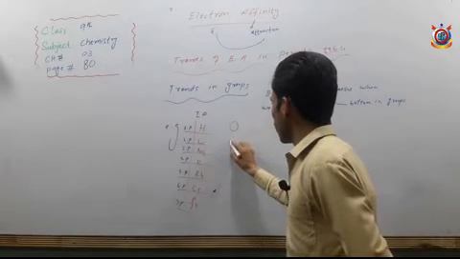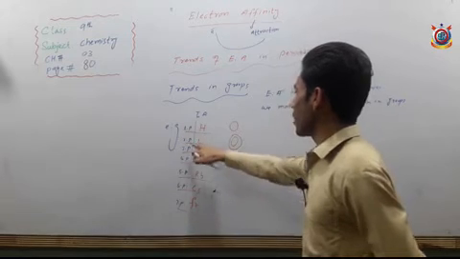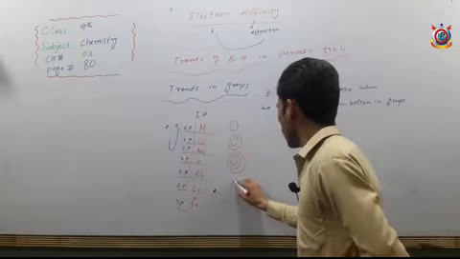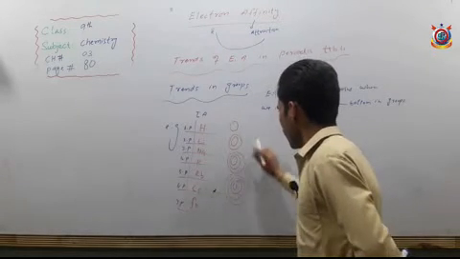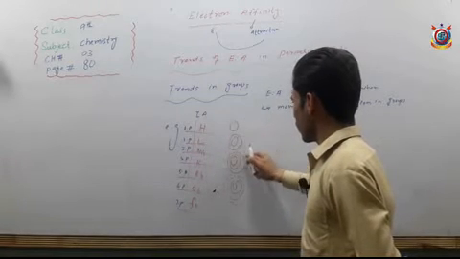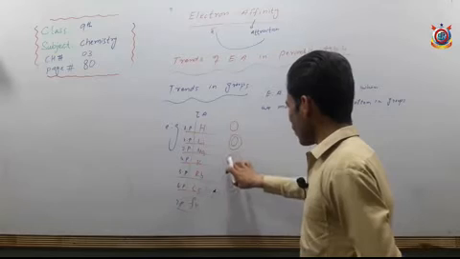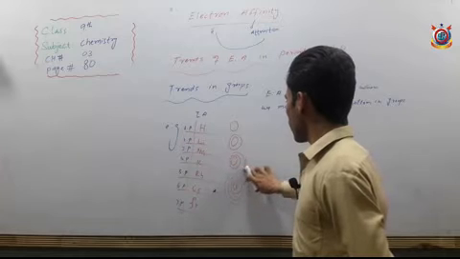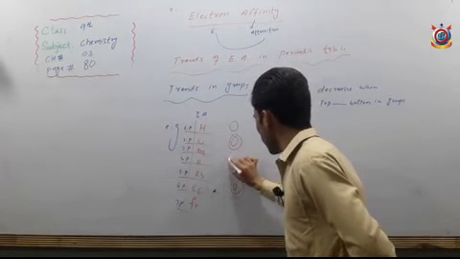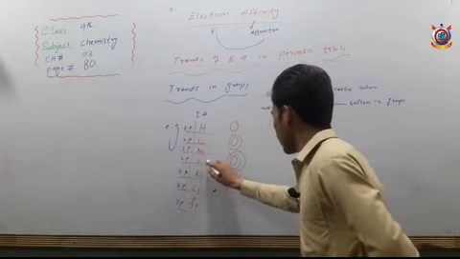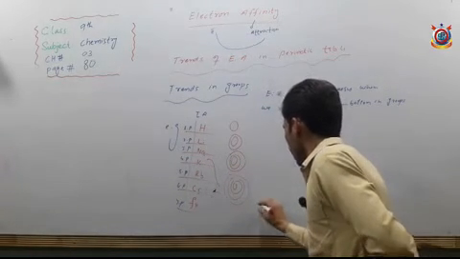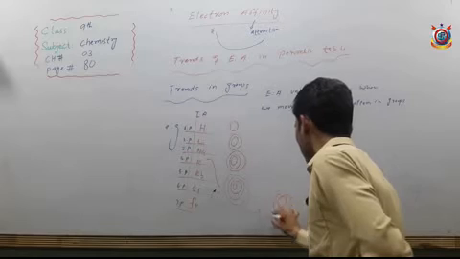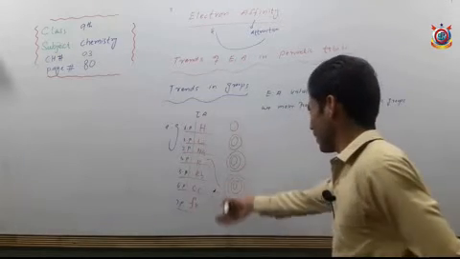When we move from hydrogen towards lithium, it is period 2, so one shell is added, then another shell, and another. In the first period one shell, in the second period two shells, in the third period three shells, in the fourth period four shells, in the fifth period five shells, and then six shells and seven shells.